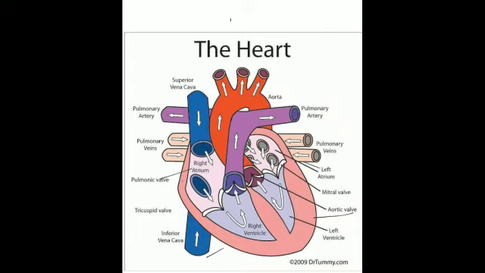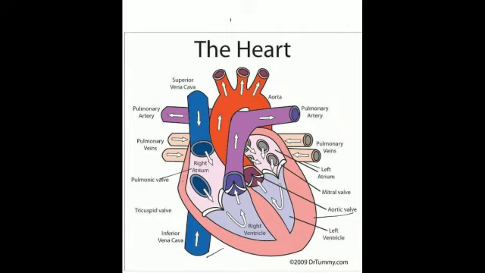Is it clear? It is separated through a septum. So, atria are separated by the interauricular septum and the ventricles are separated by the interventricular septum. So, there is a partition in between the two atria and two ventricles, which is known as the interauricular septum, and the interventricular septum is the partition which separates the two ventricles.